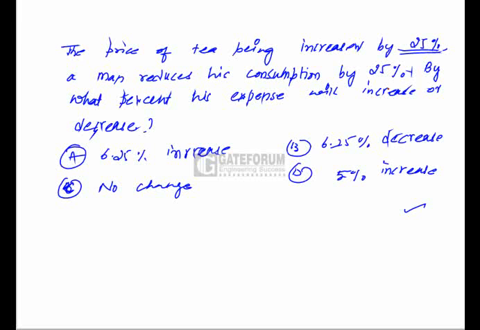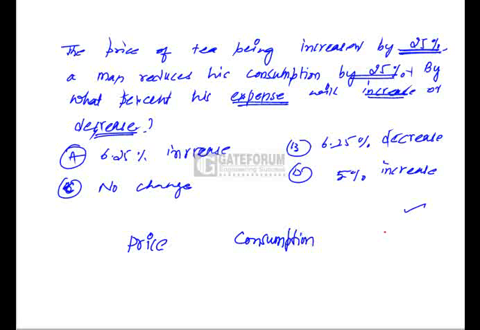Now, in this problem, it is given that the price of tea is increased by 25% and a person has reduced his consumption by 25%. Then we have to check whether there is an increase or decrease in expense. Now, first, let us look into the relation between price, consumption, and expenditure.